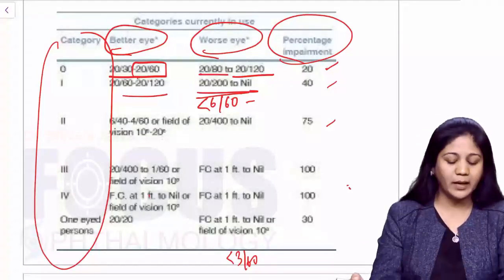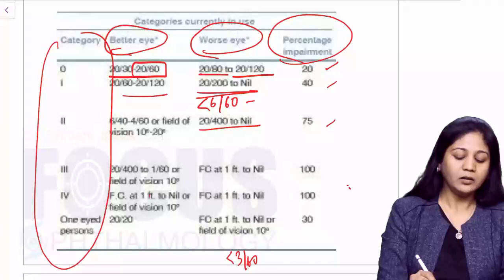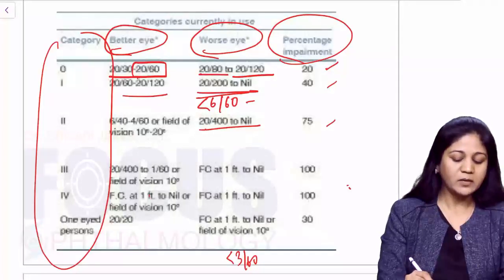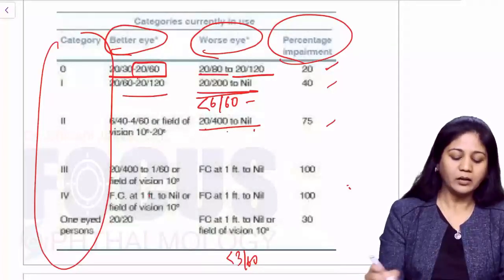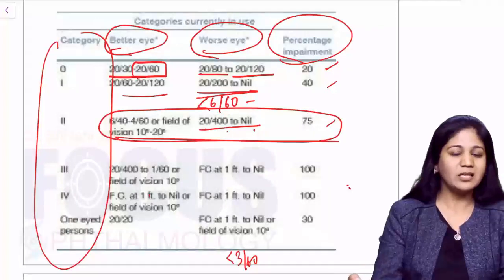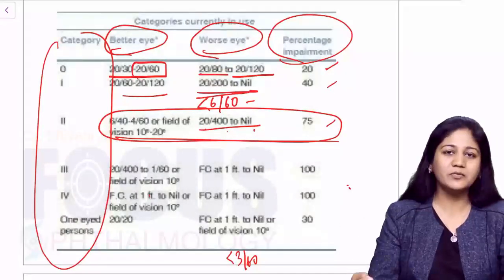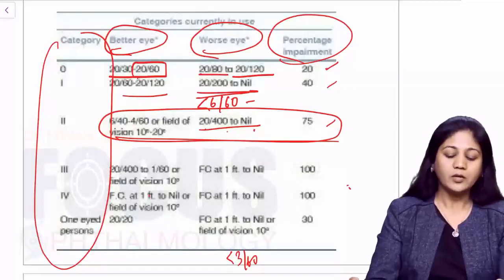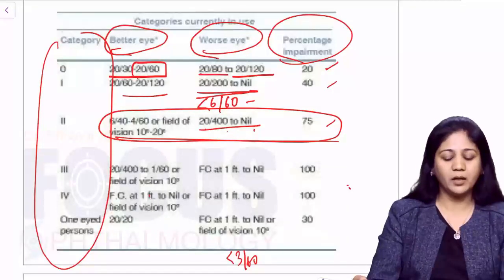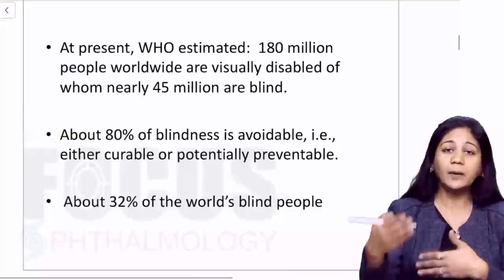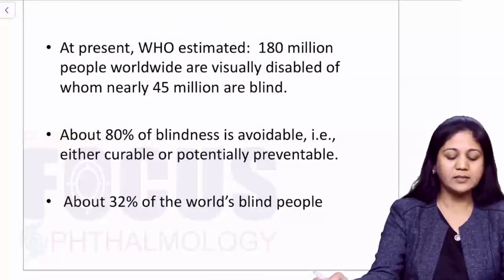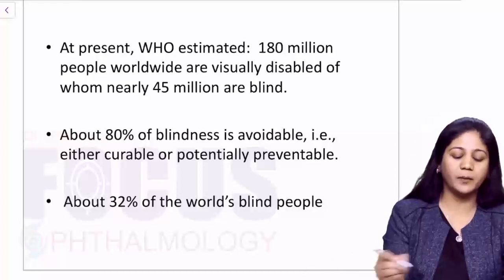So again you can remember that. Now here this would be your 20/400 to nil, and this you can just leave at 75%. If you remember the rest of the things, you can easily find out what is the remaining. So this is your percentage impairment that can be asked to you as a question. Now coming back to our blindness thing, you have some numbers here.